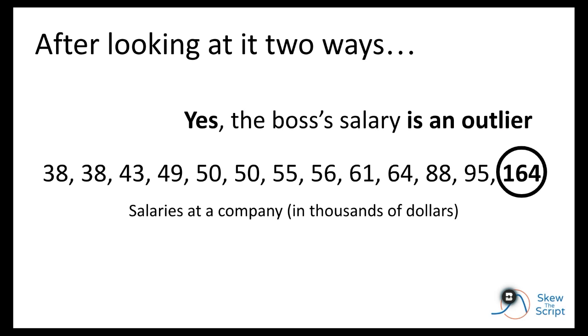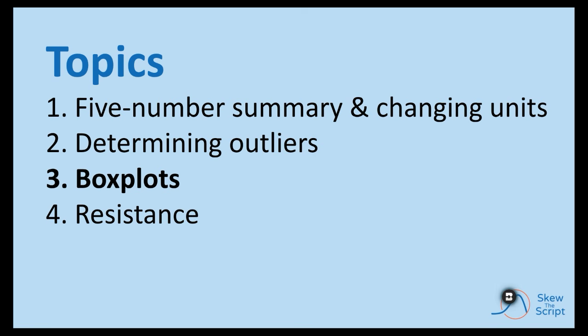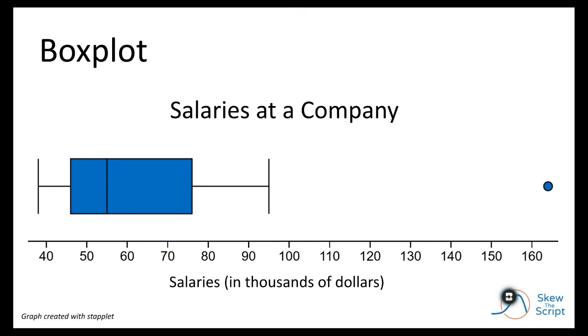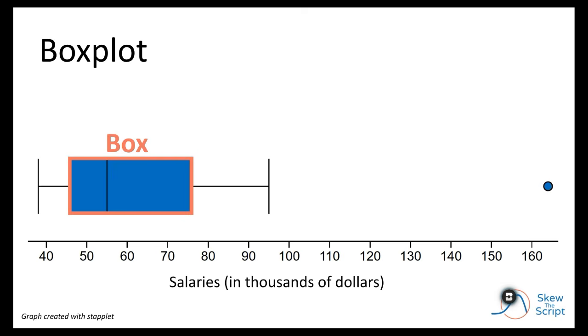So by both methods, we can see that the boss's salary is clearly an outlier, meaning that it's unusually high compared to the rest of the salaries at the company. Now we can discuss visualizing these using box plots. Box plots are a great way to visualize a 5-number summary. Basically, a box plot is a visual representation of the 5-number summary, and it would look like this.